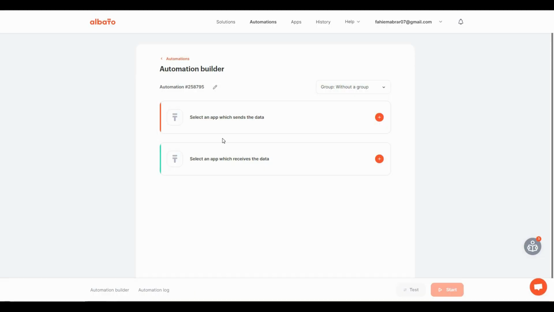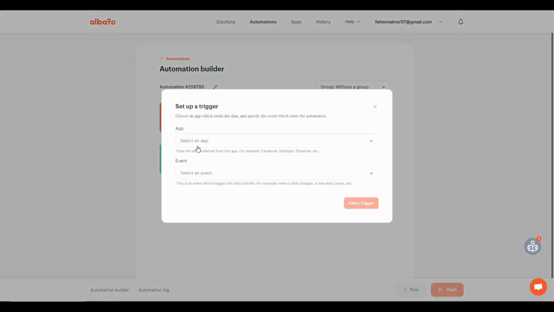So back to the automation builder. Once again you can see the Albato user interface is super user friendly. You have to add your sending data app here, and then you have to add your receiving data app here. So it is super easy. Let's first add the sending data app.